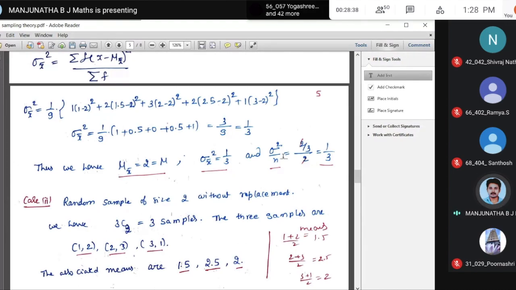So this is the observation. You have to note that. Note the observation here. Mean is same, but the variance of this sigma x bar, variance of the sampling mean, is equal to variance of the population divided by n.